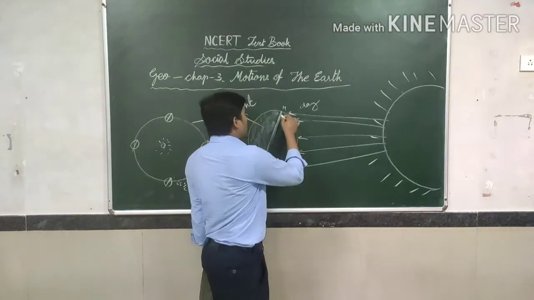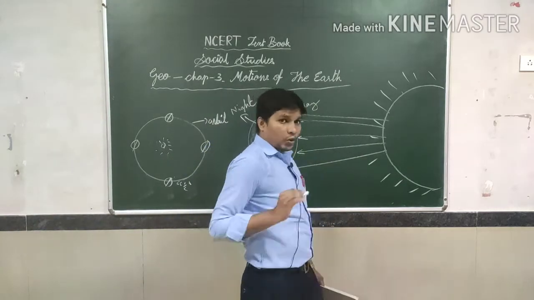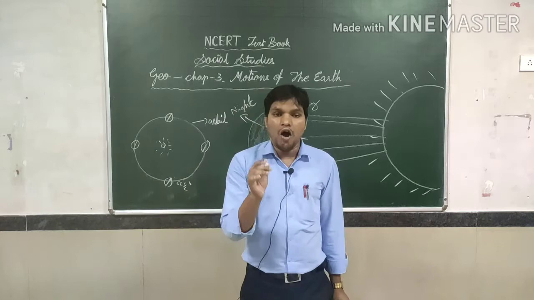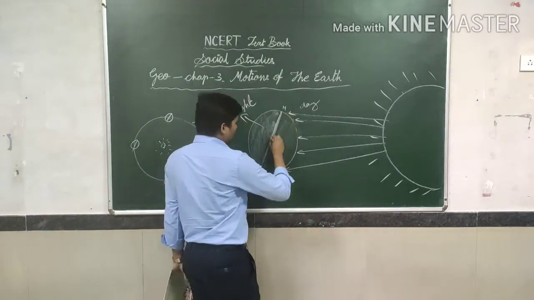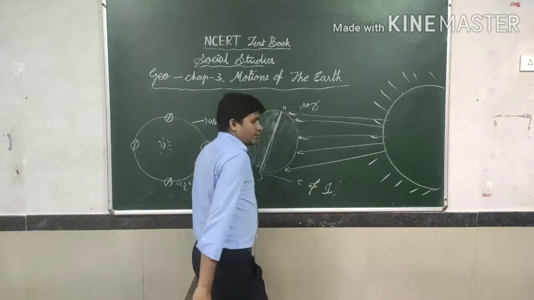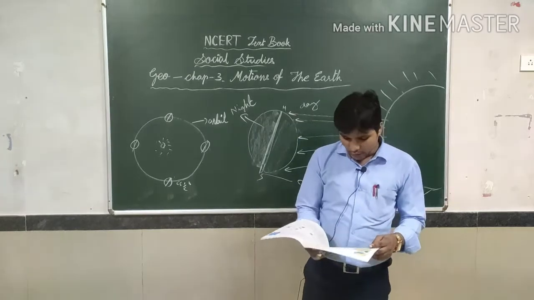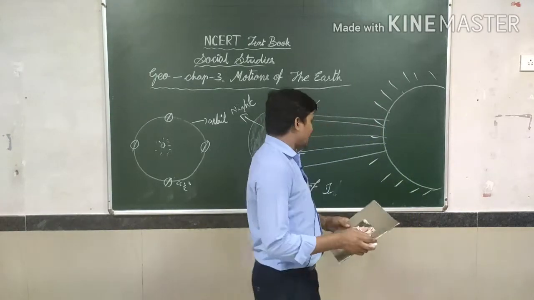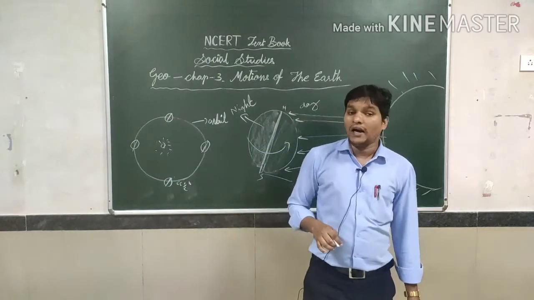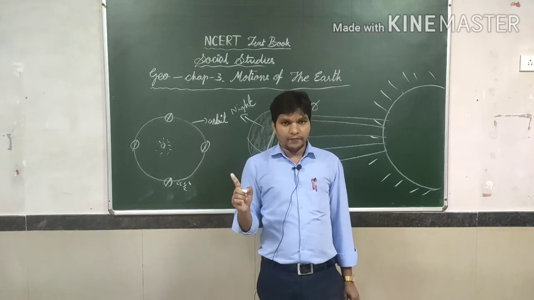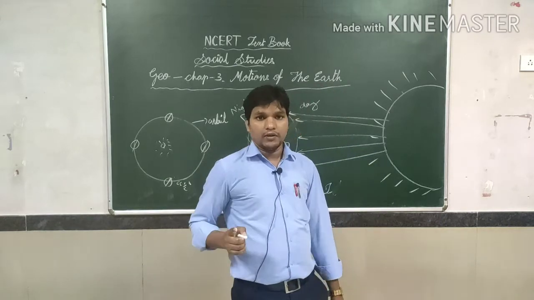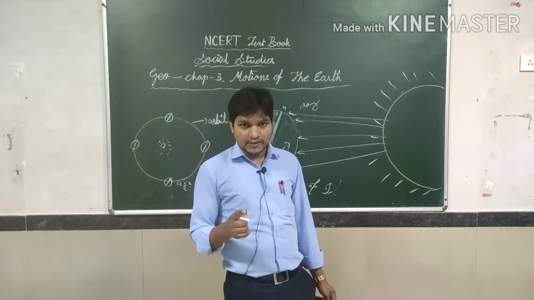So the imaginary line which divides day and night is known as the circle of illumination. Therefore, to complete one rotation, how much time is required? It requires 24 hours. So each complete rotation will take 24 hours.